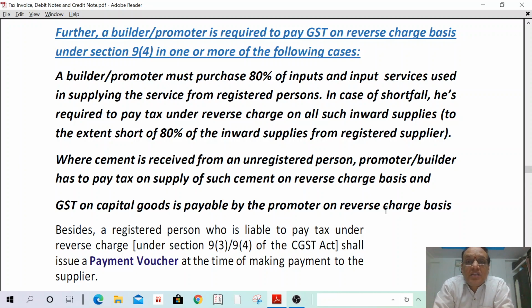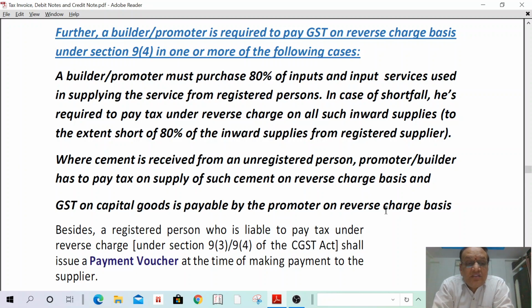Suppose the total inputs and input services is 1 crore. At least 80%, that means 80 lakhs, he has to purchase from registered dealers. Suppose he has purchased only 78 lakhs from registered dealers, then for the remaining 2 lakhs he has to pay tax on reverse charge basis. Understand? At least 80% should be purchased from registered persons only. Any shortfall is there, then the builder is liable to pay tax on such amount on reverse charge basis only.